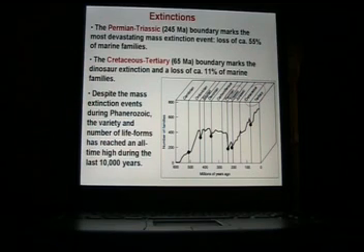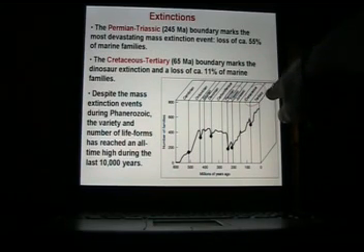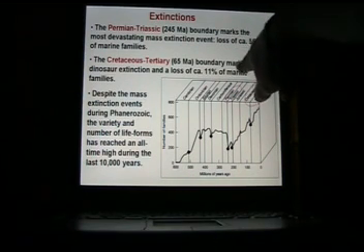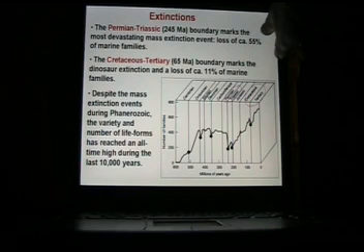The other most major extinction, Cretaceous Tertiary, about 65 million years ago. This boundary marks the dinosaur extinction, most people are familiar with that, and a loss of about 11% of marine families. So the Cretaceous Tertiary extinction was the end of the dinosaurs and also the end of 11% of the marine families. The Permian Triassic was 55%, as you'll recall.